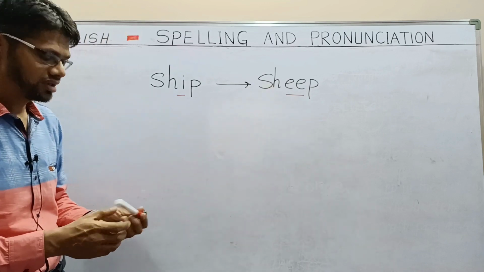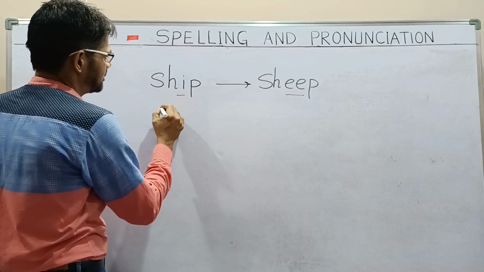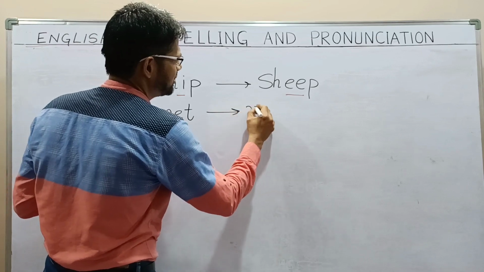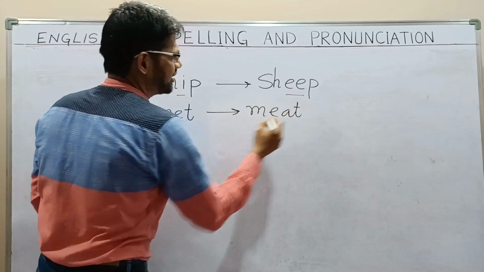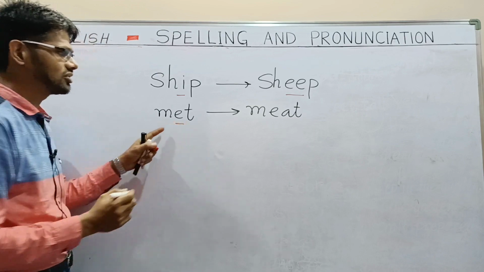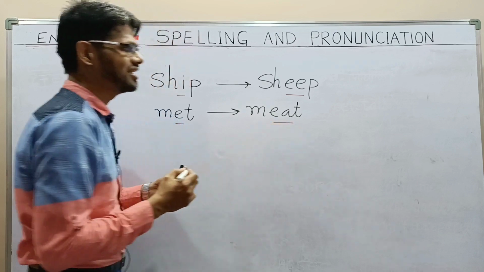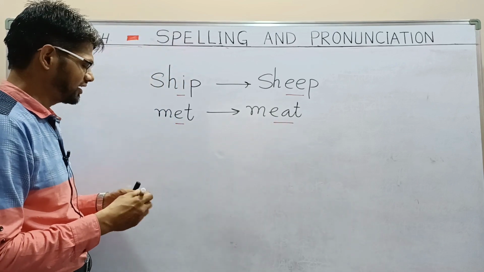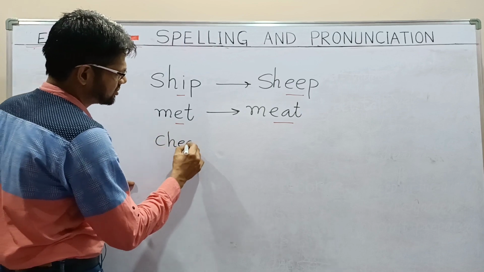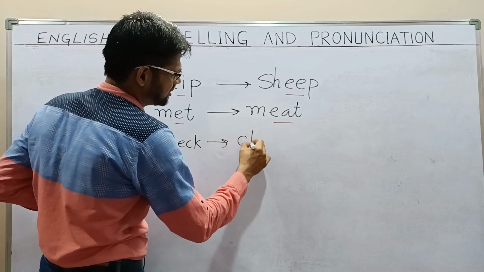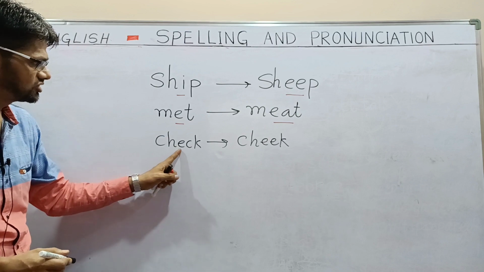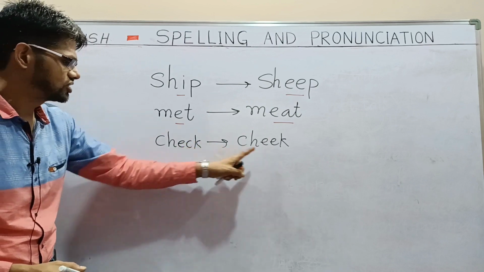Next one, if I write for example M-E-T, met, and if I write here meat, again you can notice one is short vowel sound, met, and here long vowel sound, meat. Met, meat. Similarly, if I write for example check, C-H-E-C-K, and cheek, you can notice short vowel sound, check, and long vowel sound, cheek.